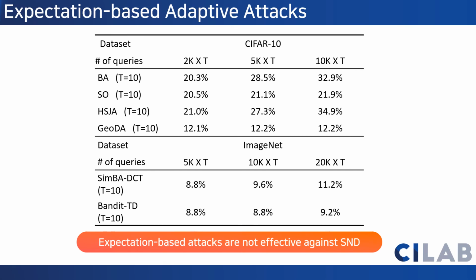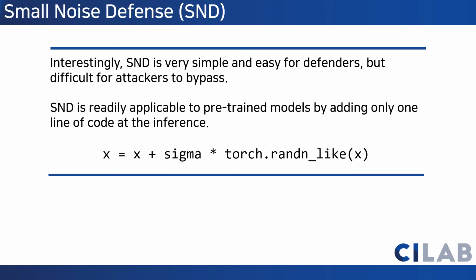Using 10 queries for averaging the noisy outputs for each input did not significantly increase the attack success rates. Since many queries are required for getting a reliable output, these expectation-based attacks are not effective against SND. Interestingly, SND is very simple and easy for defenders, but difficult for attackers to bypass. SND is readily applicable to pre-trained models by adding only one line of code at the inference.